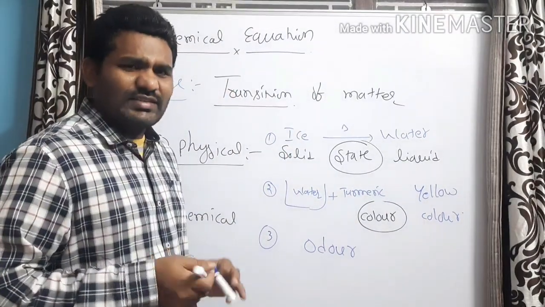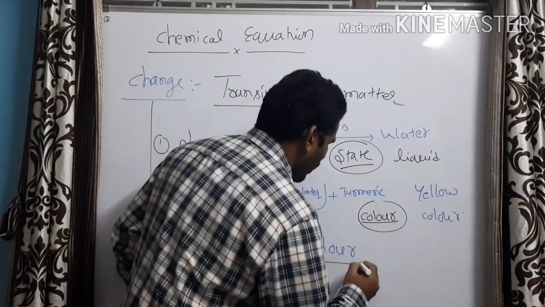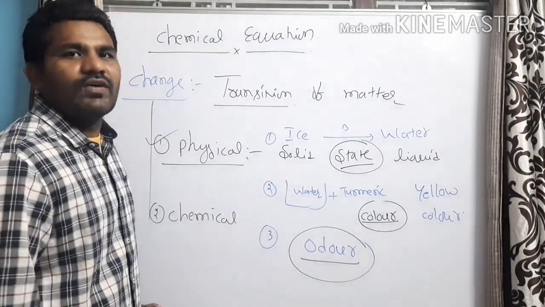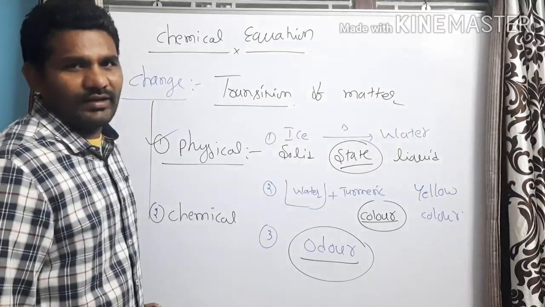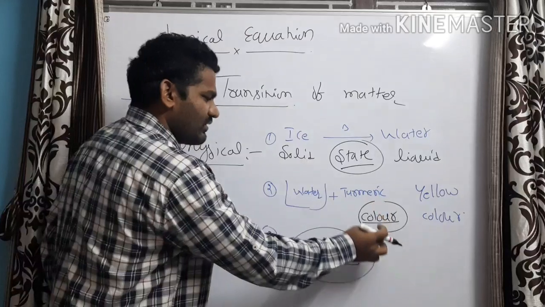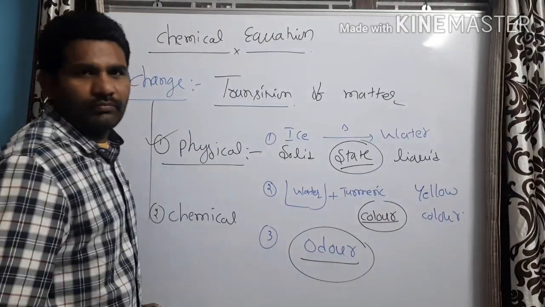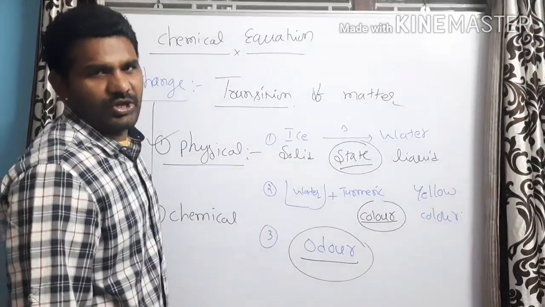If the change is observed in state or color or odor, all those changes are considered as a physical change. A change is said to be physical when there is change in state of matter, change in color, or change in odor. Then we can call it as a physical change.